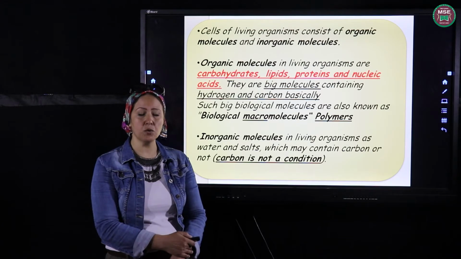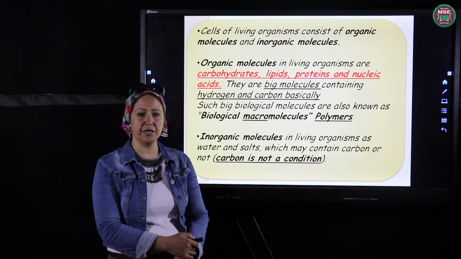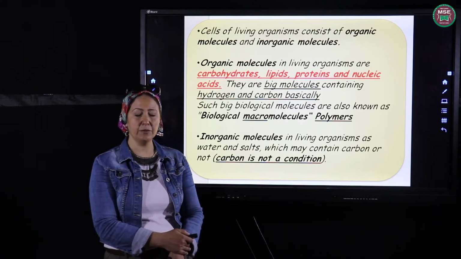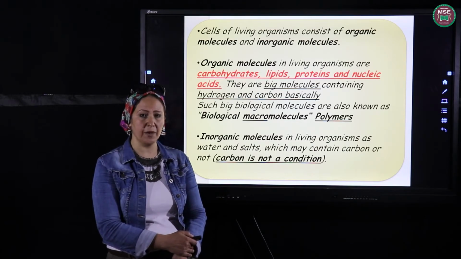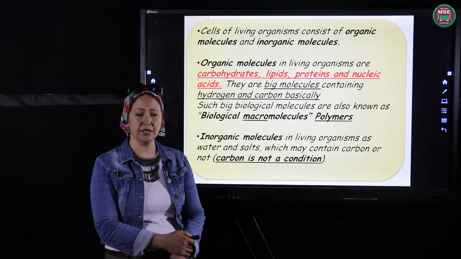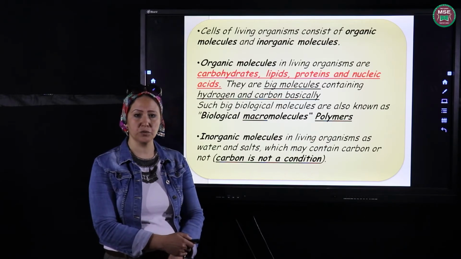These compounds are also called biological macromolecules or polymers. They contain carbon and hydrogen basically in their structure. Inorganic compounds are small in structure, and carbon here is not a condition. Examples of inorganic compounds are water and salts.